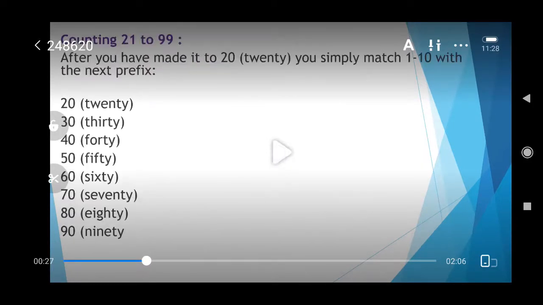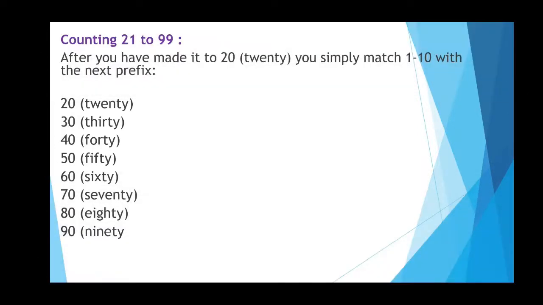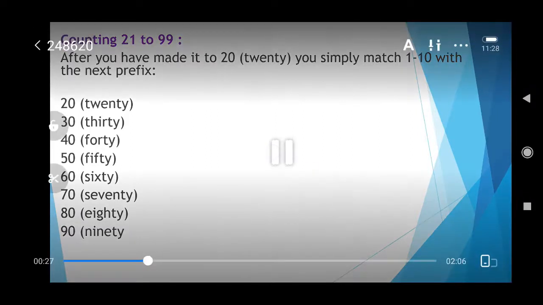All right, now after you made it to 20, जैसे आपने 1 से लगा करके 20 तक का spellings learn कर लिया है, isn't it? Now you simply match 1 to 10 with the next prefix. कैसे? जैसे आप 20, 30, 40, 50, 60, 70, 80 and 90 का भी spelling learn कर लेंगे. Okay, learn these spellings also.